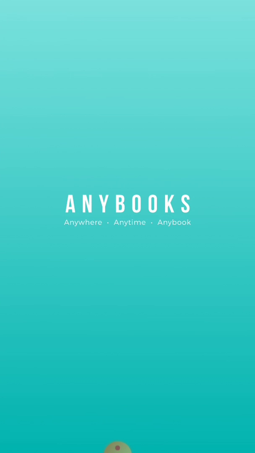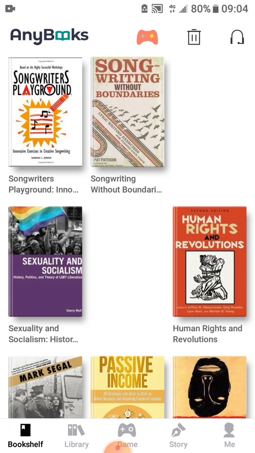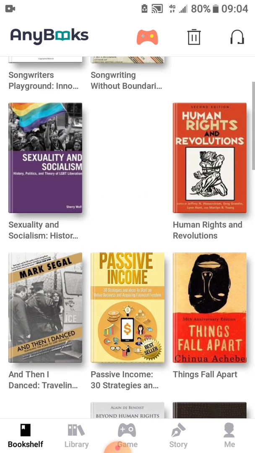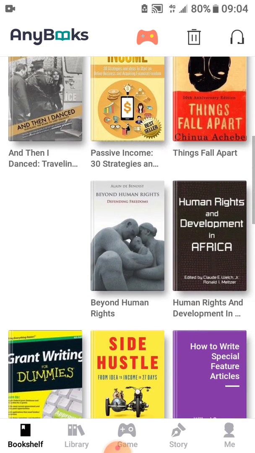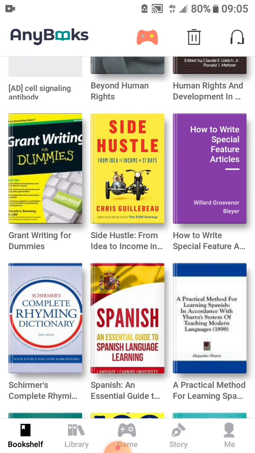This is the interface. Anywhere, anytime, any book. Now, this application has millions of books. I think it has about a million books online you could search. And this is my library. You can see I like to read a lot of things, like this is human rights, sexuality, and socialism. You know, knowledge doesn't really hurt people. There are a lot of things you would need to know. So this is what my library looks like.